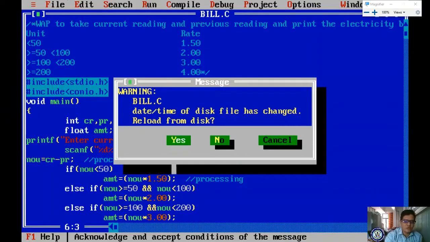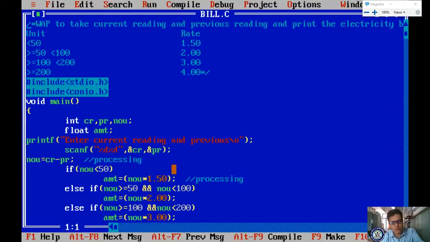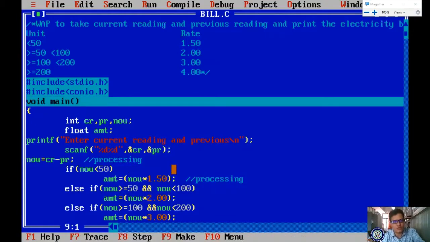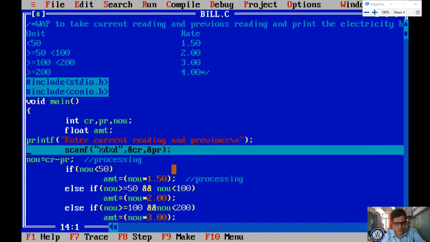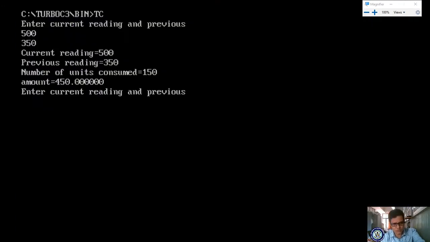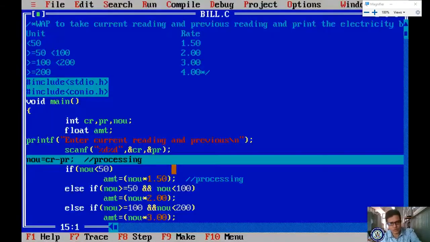Okay, now we will see how it will run. For execution, I'm just showing you how it processes. It will come to the main function. It asks for the variable output statement, enter current reading and previous reading. We have to read that from the keyboard. So I'm entering 350 as current reading and previous reading is 275. Now how many units have I consumed? 75 units, right?